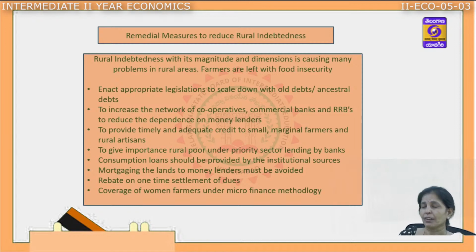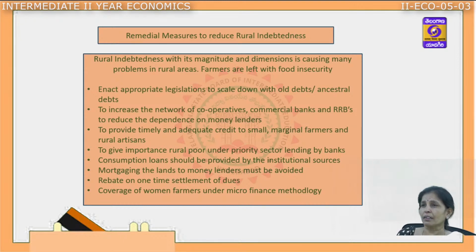money lenders. The next one is that farmers will not be in debt if they get financial support on time and adequate credit, basically the small and marginal farmers and rural artisans. They should get it on time so that they can carry on agricultural cultivation, and enough credit so that there are no interruptions in cultivation.